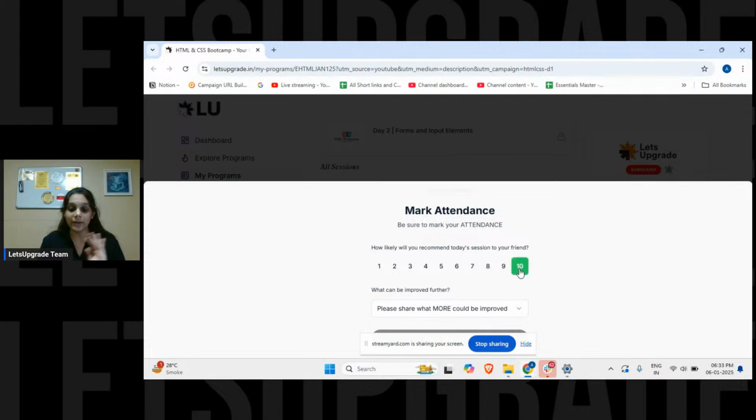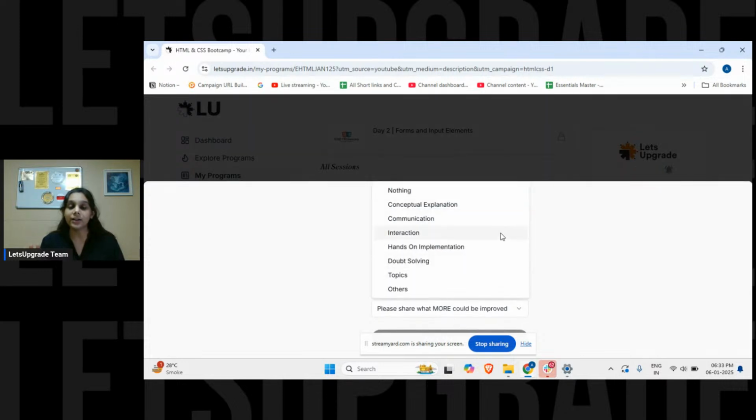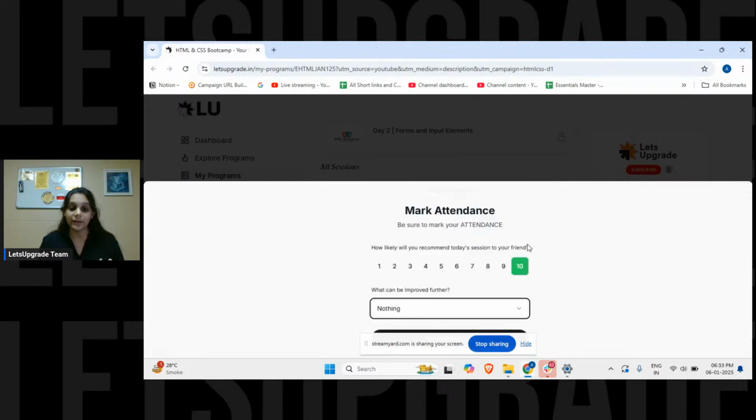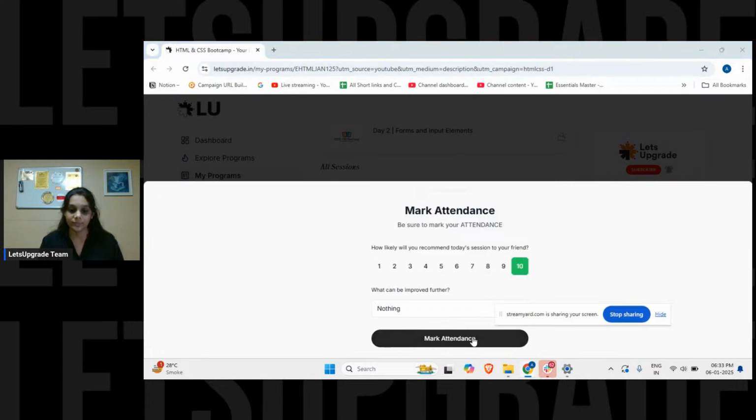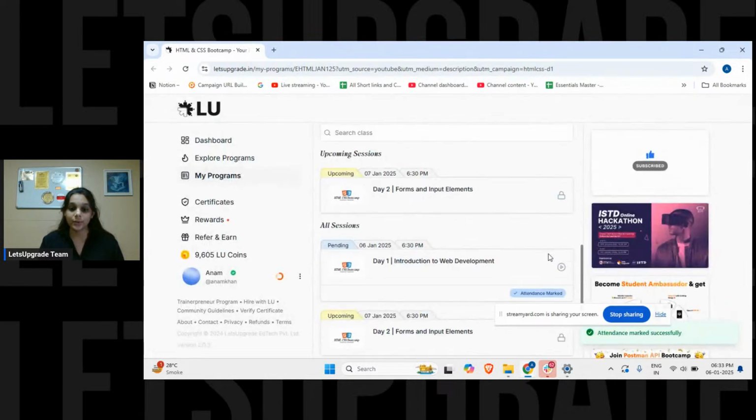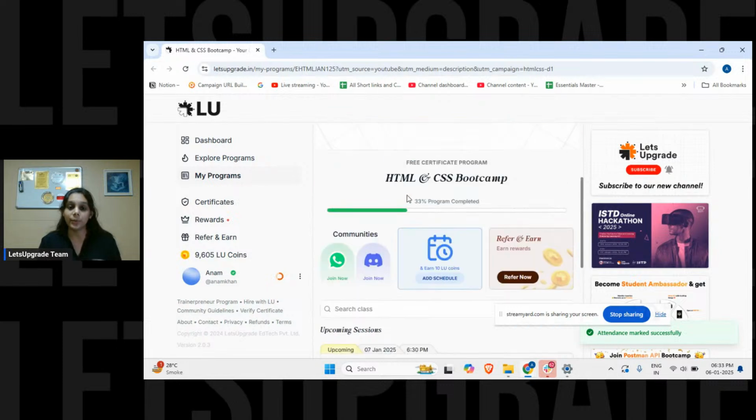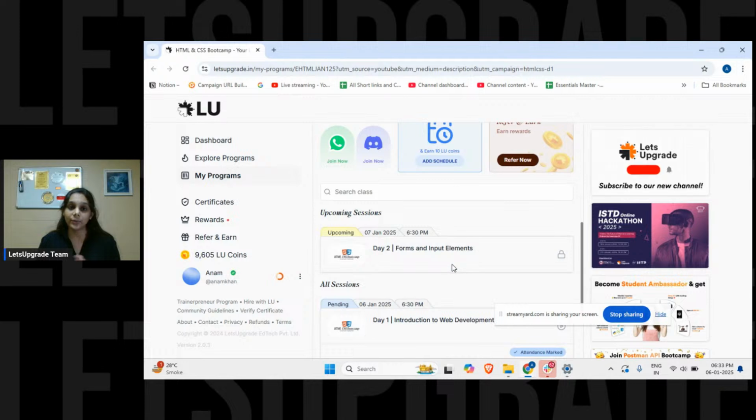So here now I will give 10 on 10, and here is a session feedback box, like did you all like the session? If you have any feedback for us, be it negative or positive, if you want us to improve in certain things, please make sure that you are putting it here, with genuine reasons. But for now I'll give nothing and mark my attendance. So when I mark my attendance, see here the progress bar has increased. It will increase day by day as you mark your attendance. So on day 2 and day 3, it will accordingly increase when you mark your attendance.